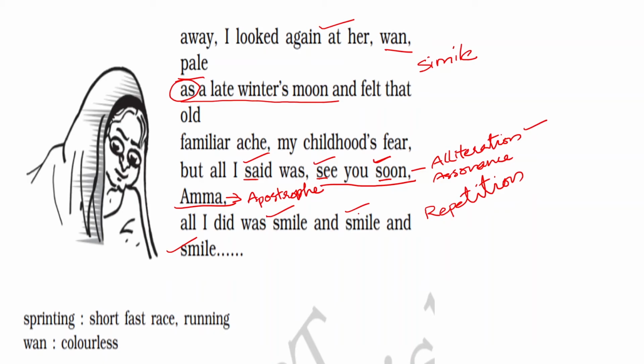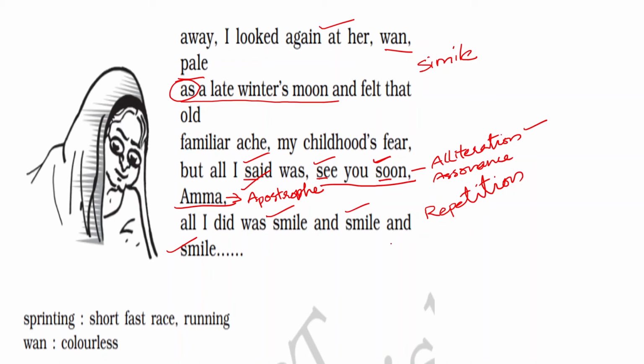We never see the mother replying to the poet anywhere in the poem. So, addressing an absent audience in literature, we call that poetic device apostrophe. So, if you are asked to choose which poetic device is used in see you soon, Amma, it is the apostrophe.